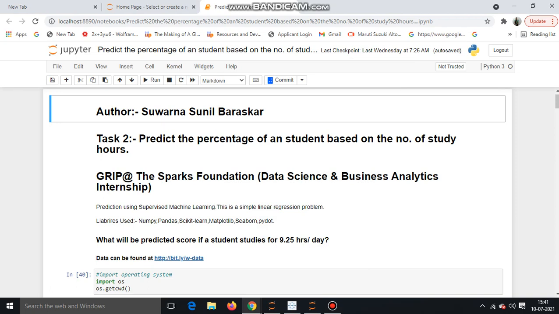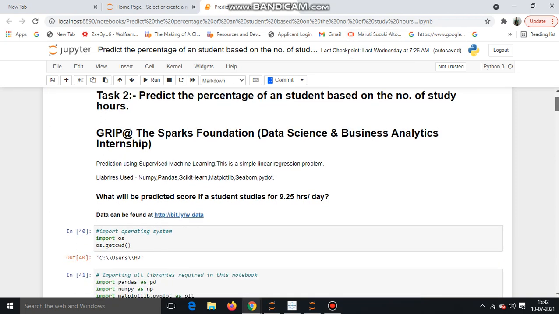I am doing an internship at Spark Foundation as a data science and business analyst intern. Here is my task: to predict the percentage of a student based on the number of study hours. First, this is a supervised machine learning prediction and it is a simple linear regression problem.